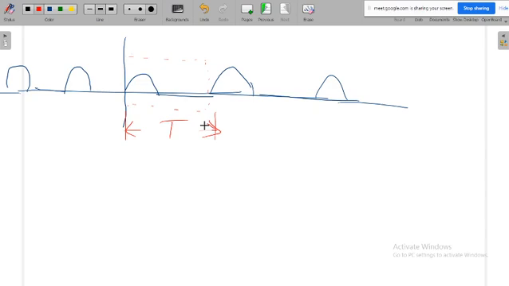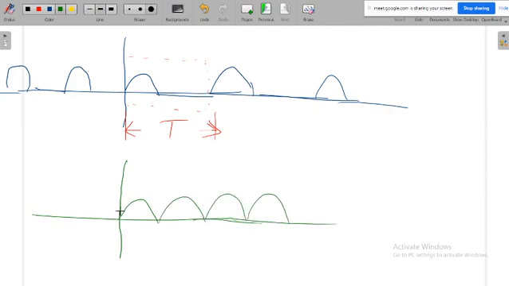So now I'm going to give you one exercise, so you just try to do it. Now you have got some understanding about periodic signals. This is the periodic signal that is the output of the full wave rectifier, and the peak value is 1, and for simplicity this value is 10 millisecond.